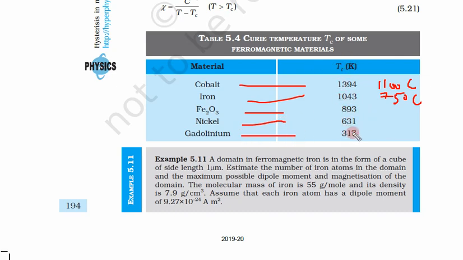Gadolinium is 317 Kelvin. So if you convert this into Celsius, you have around 44 degrees Celsius. So very low. Even if a little bit of temperature is given to gadolinium, it will convert from a ferromagnetic into a paramagnetic substance. Now a very simple exercise for you. Take a magnet, heat it with the help of a gas flame using tongs, and you will find that once it is heated it will no longer be magnetic. So the magnetic properties are lost with temperature.